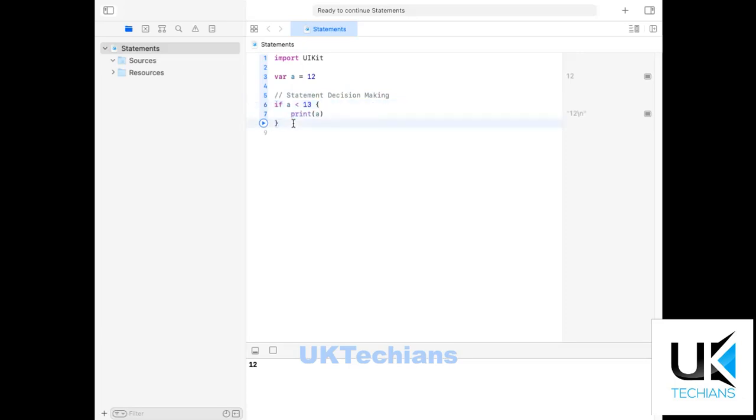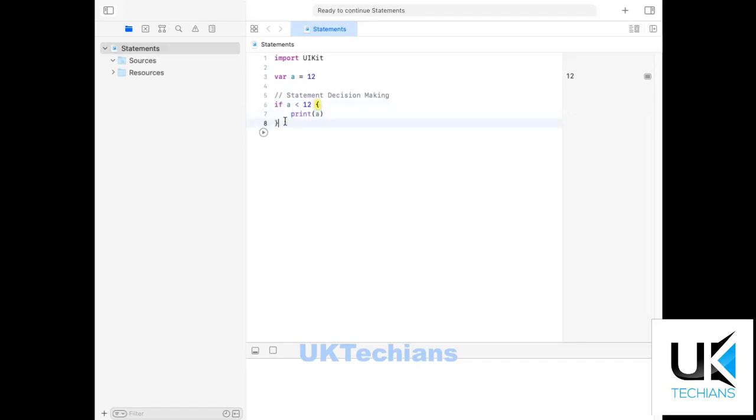The other statements are else if and else. So let's suppose the value of a is 12 and the value is not less than 12. I am changing the condition here from 13 to 12, and now let's run it and see what it will return. It will return nothing, right? Let's see. It displays nothing. We said if a is less than 12, then print this. Because a is equal to 12, it doesn't print this.